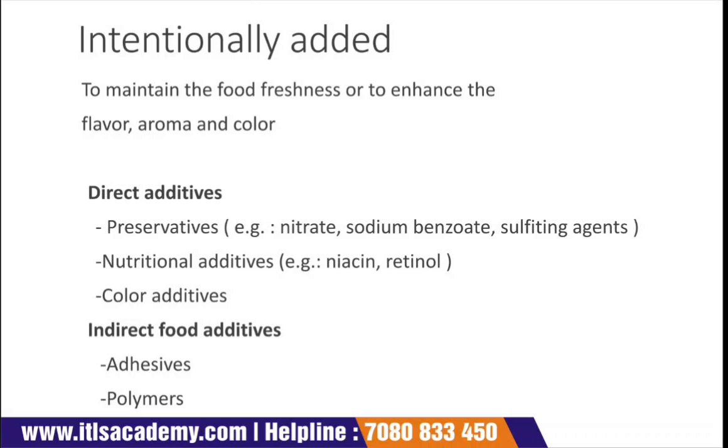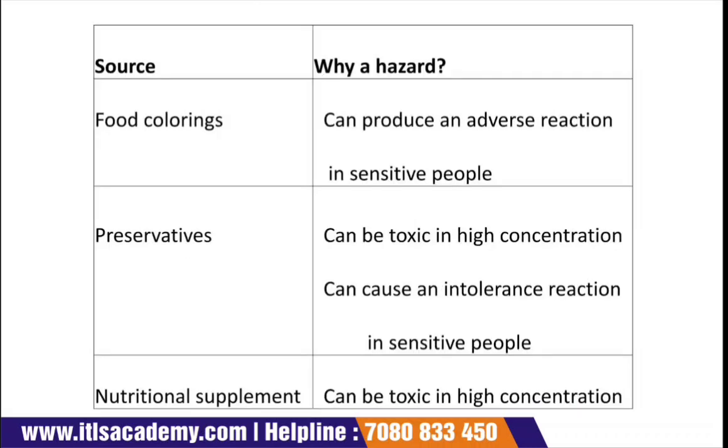Then come the indirect food additives, where you add additives not directly but in an indirect way. Different kinds of adhesives and polymers are there, and those are included in the indirect food additives. Now, what are the sources and why are they a hazard?